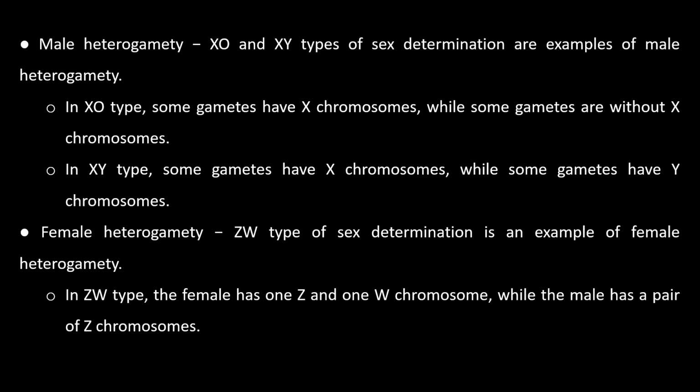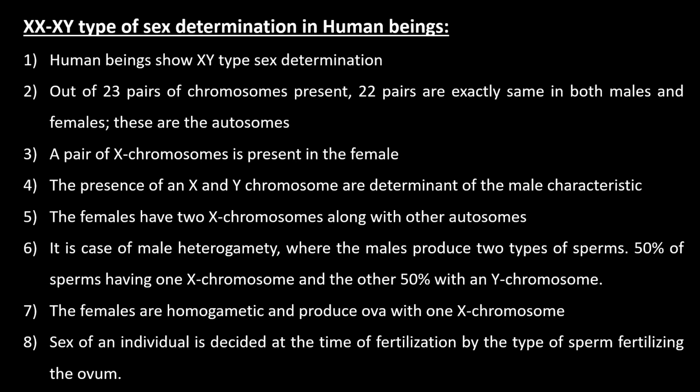An example is ZZ, ZW type of sex determination observed in birds. So these are the two types of heterogamy, and we have to study XX, XY type of sex determination in detail. XX, XY type of sex determination in human beings.